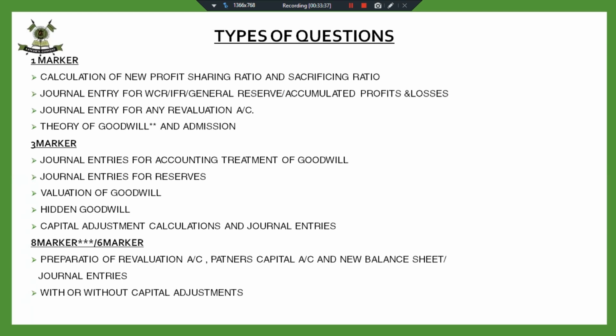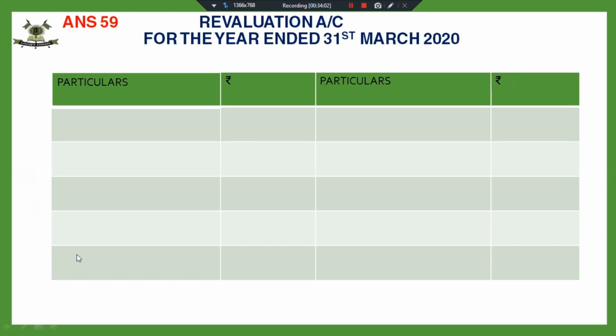Fine. And this question can be with or without capital adjustment. If it is without capital adjustment, then the chances are that it is a 6 marker question. Fine. So let us start with this question: preparation of revaluation account. All the accounting treatments that we have discussed till date will be utilized in this concept, and they have been covered under 1 marker and 3 marker questions.